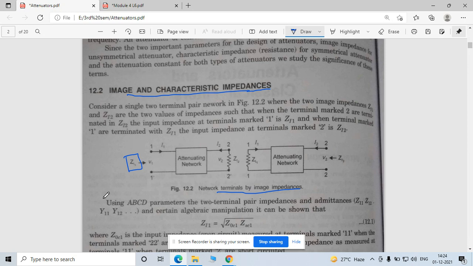Now when you use the ABCD parameters, the characteristic impedance is nothing but the square root of Z open circuit into Z short circuit. So use that same condition here.